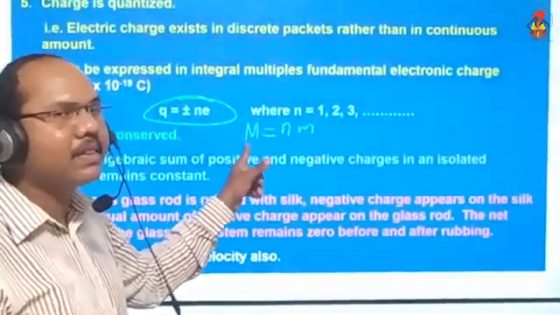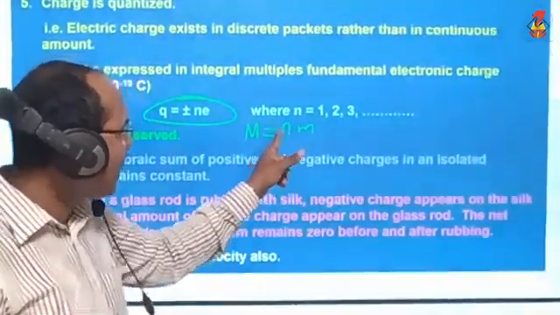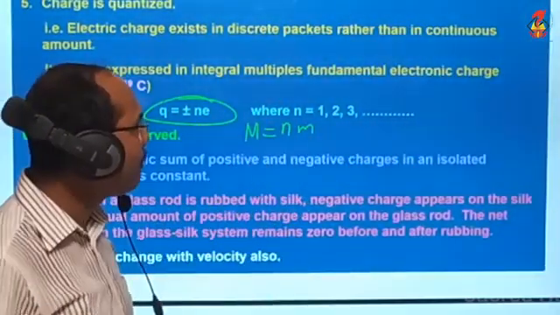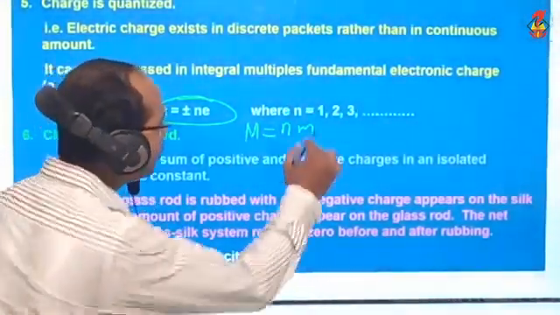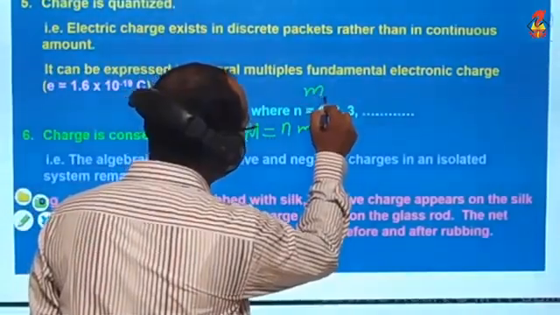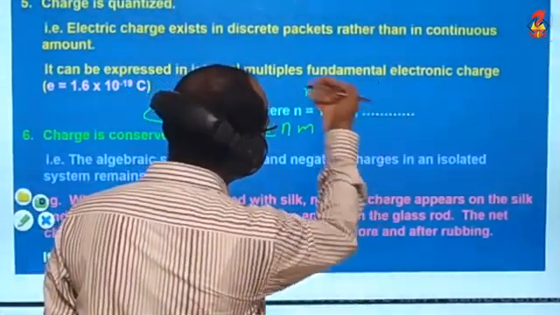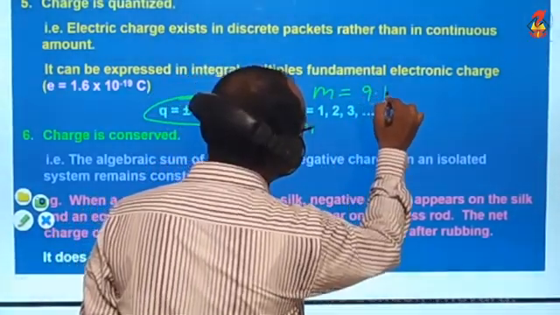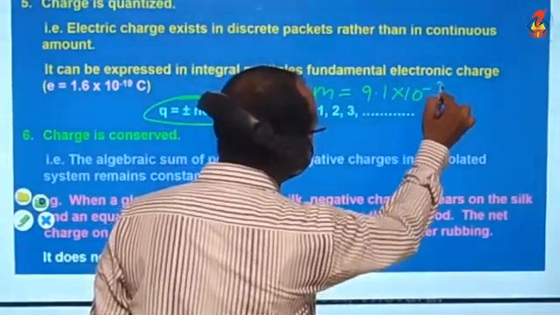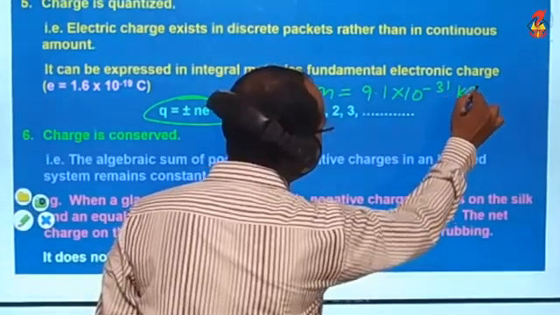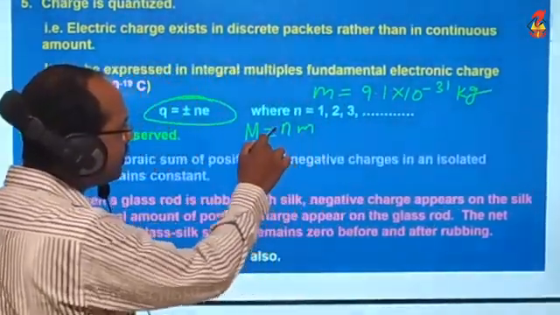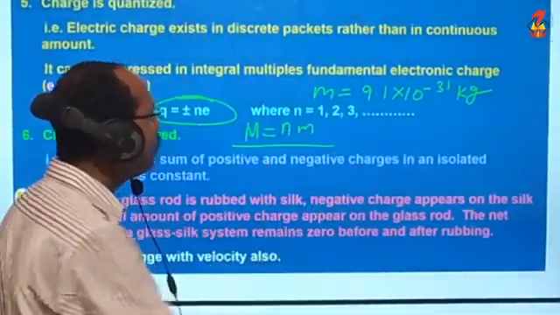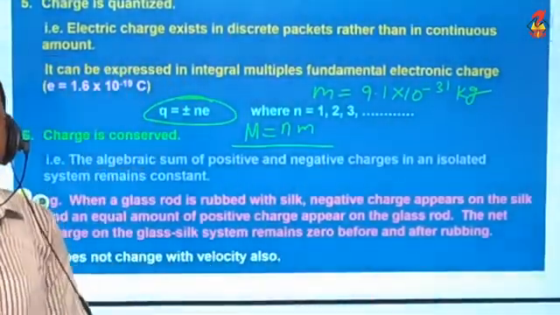Here capital M means total mass, n is 1, 2, 3, etc., and m is the mass of the electron. So the mass of an electron is 9.1 into 10 raised to minus 31 kg. You can put this value here, and using this equation you will get how many electrons are transferred, and the total mass transferred also.